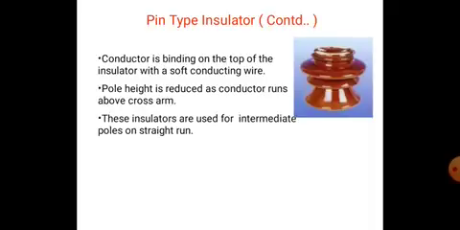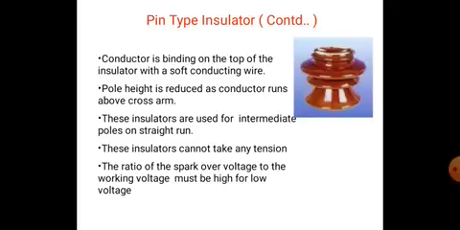These insulators are used for intermediate poles on a straight run. These insulators cannot take any tension. The ratio of spark-over voltage to the working voltage must be high for low voltages. The ratio should be high.